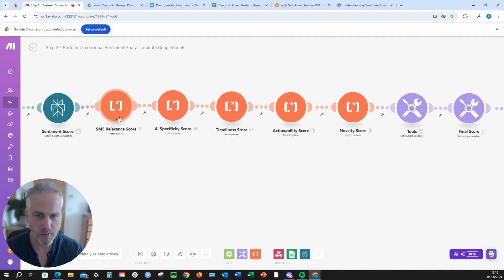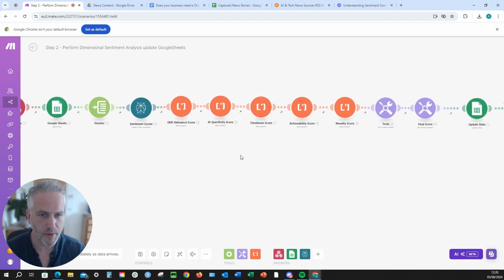Obviously, if you're dealing with large companies, you would tailor it to that, but for many people, SMEs are the target audience. AI specificity. Now again, in your niche, you might not have AI, it could be fashion or whatever it is that your industry is. Timeliness, how fresh the article is. Actionability, that means how easy the information is to take action upon. And novelty, how new the information is, has it been said before? Now what we're going to do is to create a weighted score of those. So we're doing this in order to create a benchmark, so we only pass through the highest quality content to our audience, okay? So that's what's going on in this step.